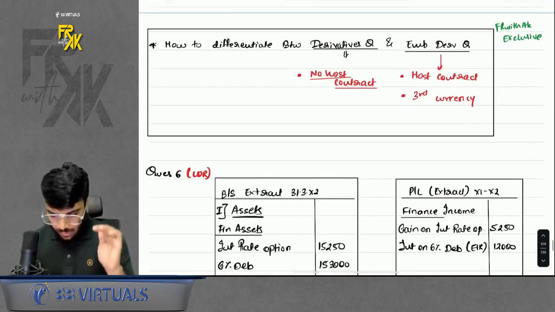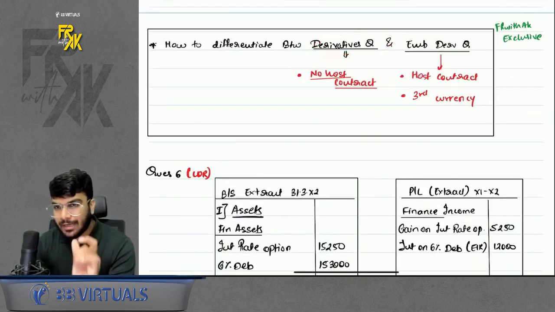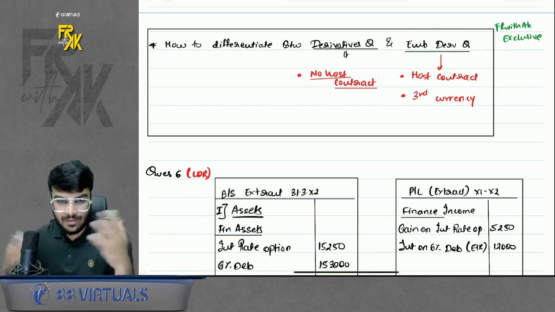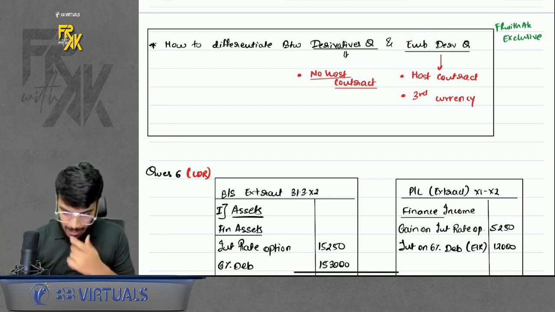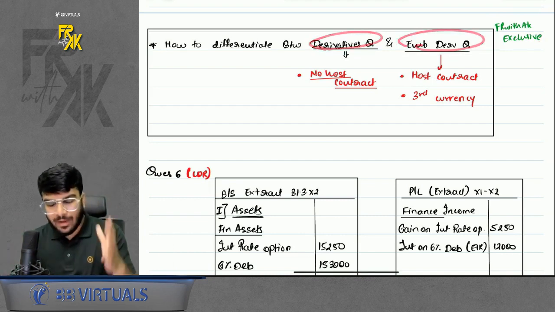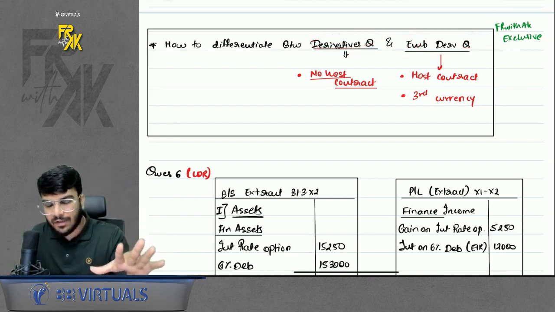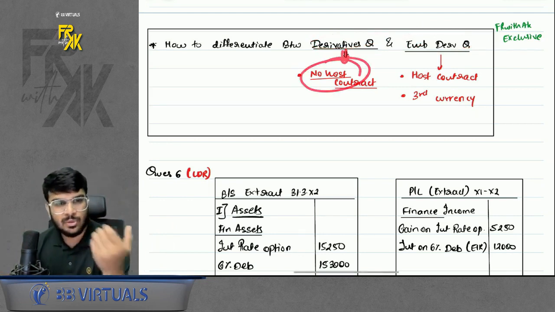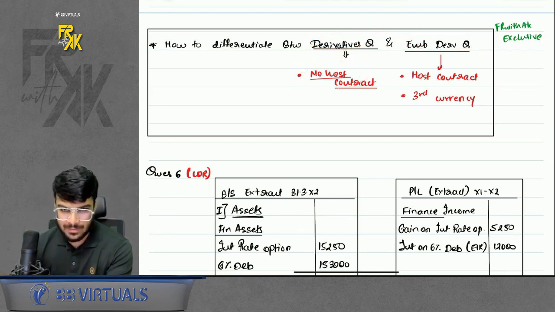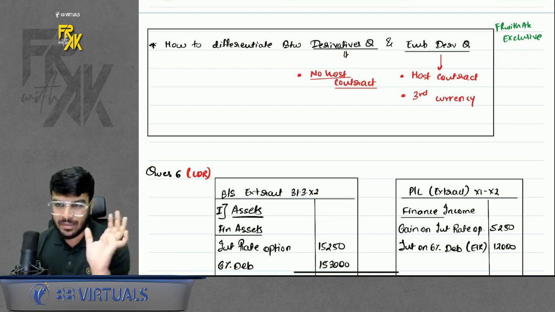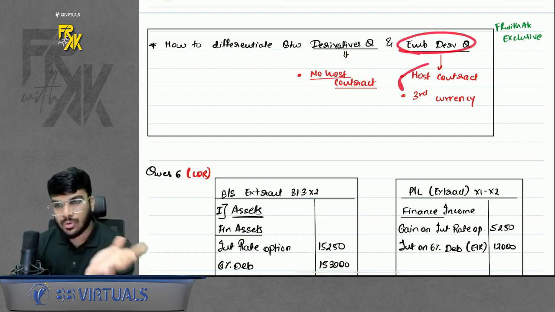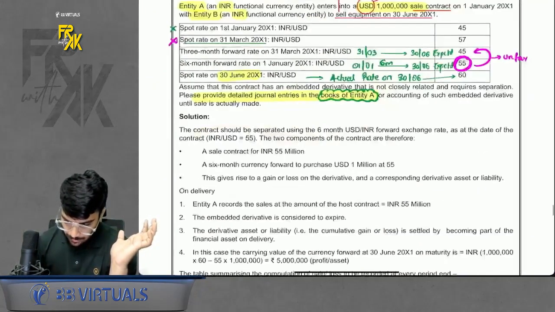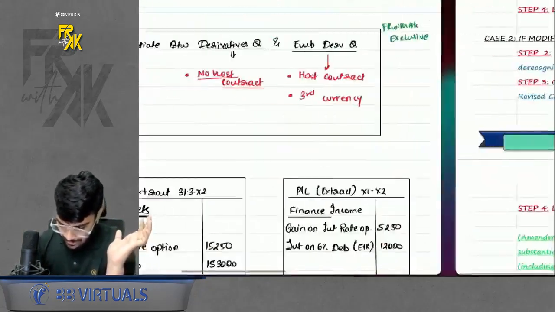Okay. So how to differentiate between a derivative question and an embedded derivative question? This is FR with the exclusive. You will not find this anywhere, only in AK sir's notes. Okay. So how to differentiate? How will we come to know if a question is only of derivatives or it is of embedded derivatives? In derivative, there is no host contract. There is no buying solar panels. There is no selling equipments. There is directly purchase sale of currency. In embedded derivatives, there is host contract and also there is third currency involved. Simple. Okay. Then we will come on towards the next concept, that is hedge accounting.